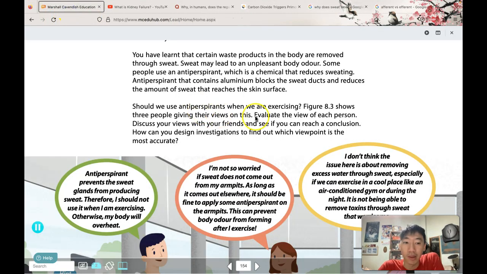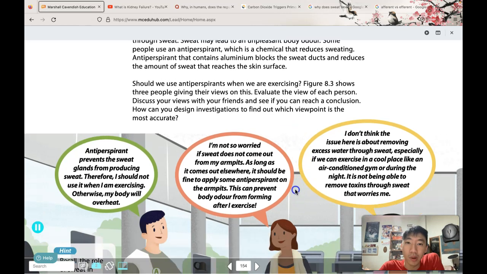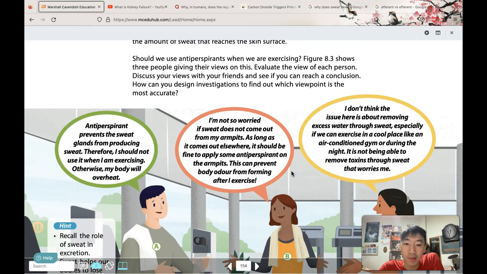Okay, but yes, talking about sweat, some people use a chemical that will reduce sweating. However, this chemical may contain aluminium, and the aluminium might block the sweat duct, and this can reduce the amount of sweat that will reach the skin surface. This isn't very good because sweat has two purposes, right?